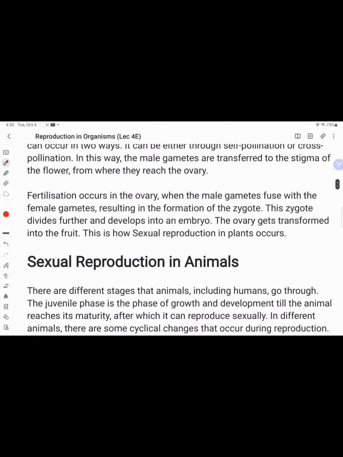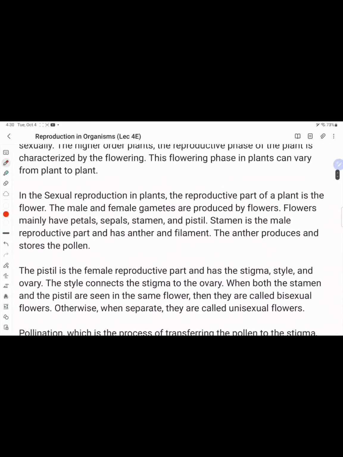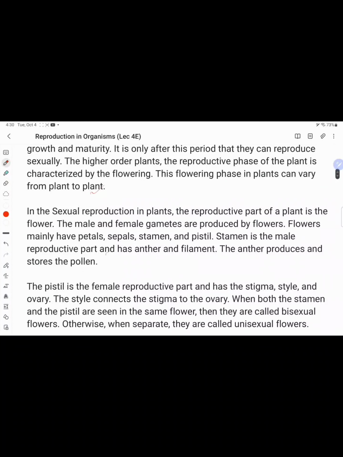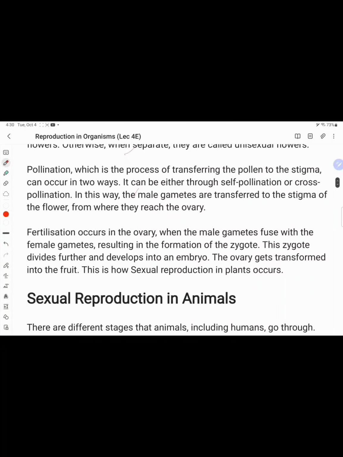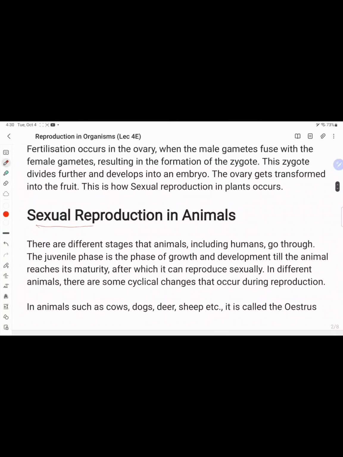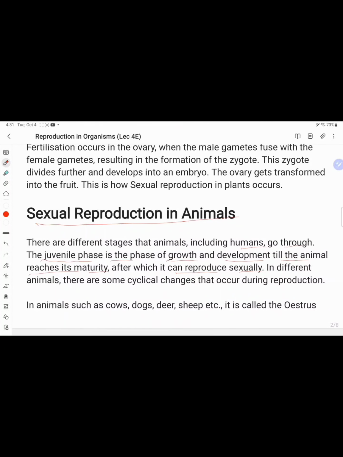In the case of plants, the description is here. These are the points for the description of a flower. Sexual reproduction in animals: you can see in animals there are different stages, including humans, a juvenile phase and a phase of growth and development. Animals reach maturity, at which they reproduce sexually.